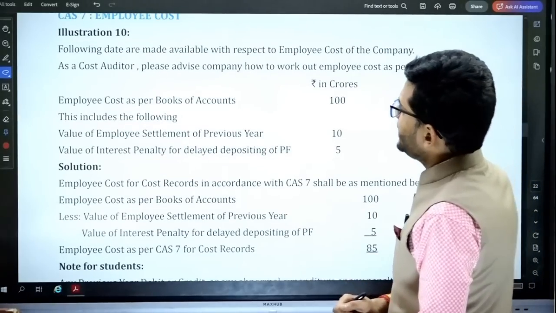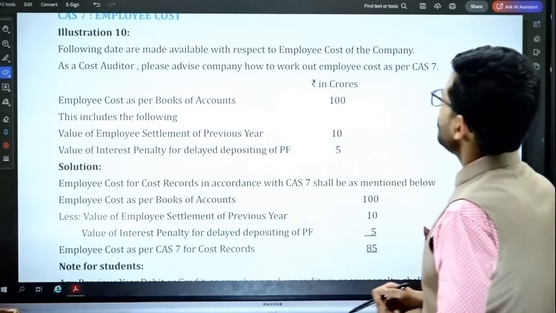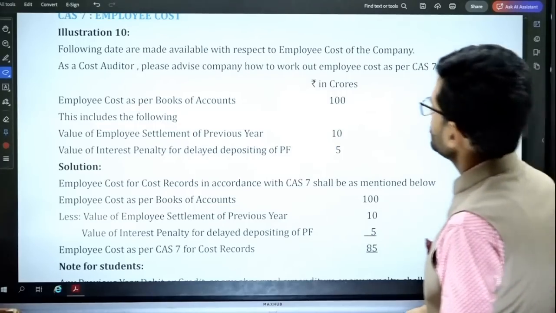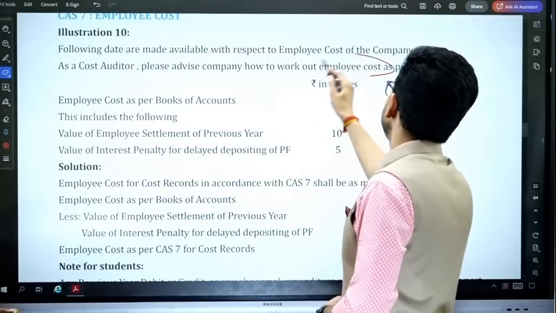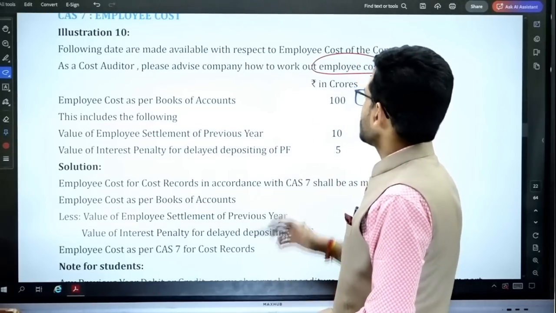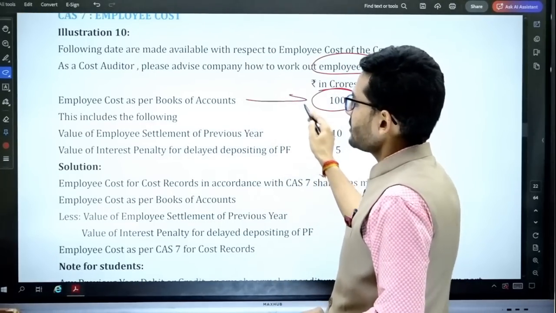Illustration number 10. The following data are made available with respect to employee cost of the company. So data is given to you for the employee cost. As a cost auditor, please advise the company how to work out the employee cost as per CAS 7. Employee cost as per financial books of accounts is given to you: 100.